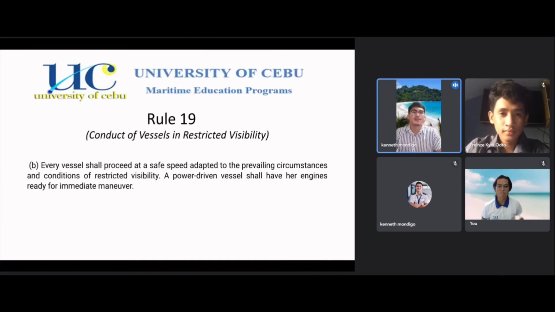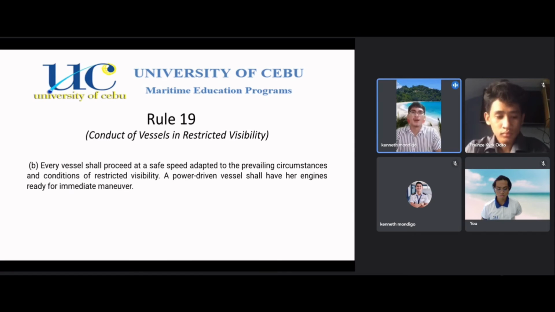Further than that, for vessels fitted with operational radar, we have to take into account the characteristics of the radar equipment in use, the range that we are using, whether a 6-mile scale or 12-mile scale, the effect of interference on the radar of surrounding weather influences, and floating objects such as ice or small vessels which may not be detected by radar. All of these need to be included as part of this rule.